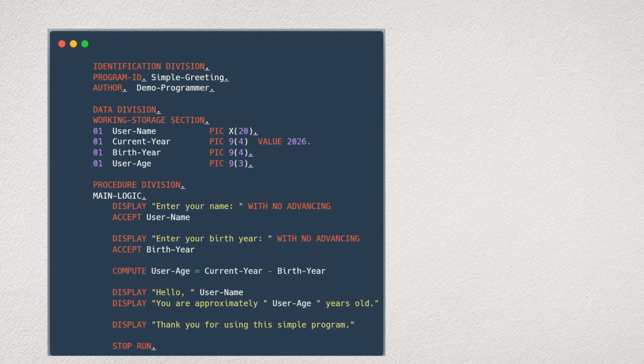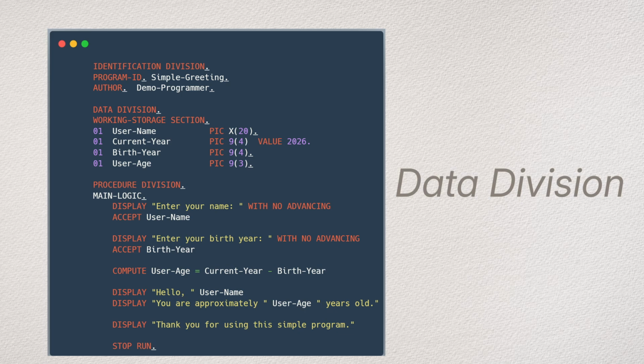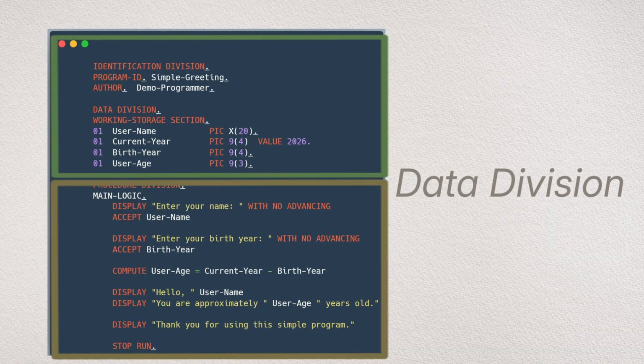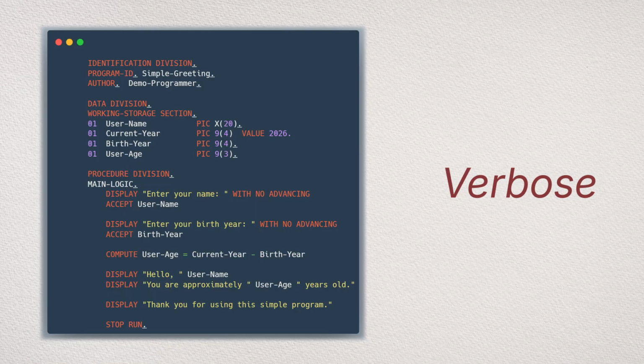COBOL also introduced something surprisingly clever called the data division. A clean separation between describing your data and the operations you perform on it. But here's the irony. That same English-like readability made the code incredibly verbose.